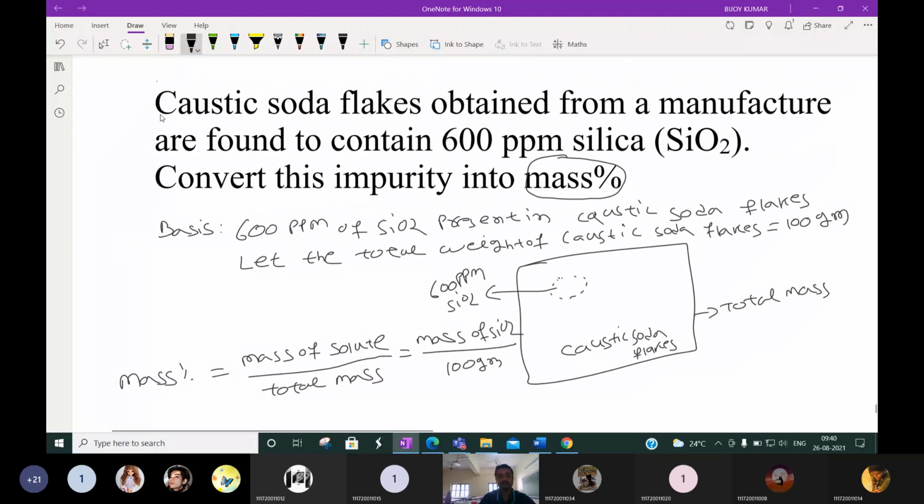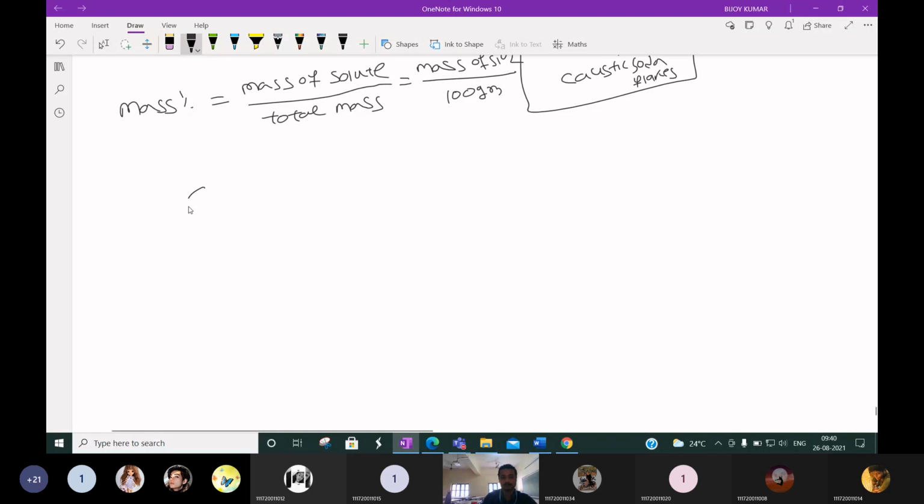So in the question, again read: caustic soda flakes obtained from a manufacturing are found to contain 600 ppm silica. Okay, 600 ppm silica means what? Suppose you are expressing in gram unit.